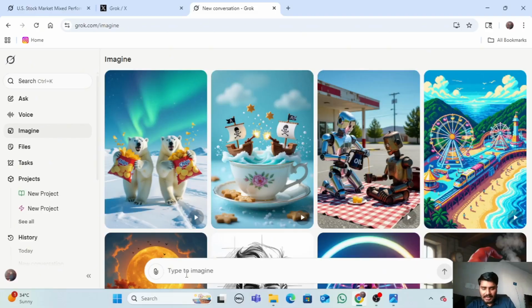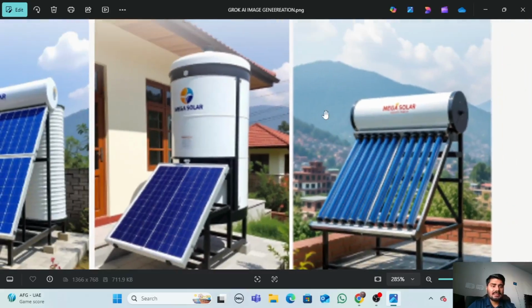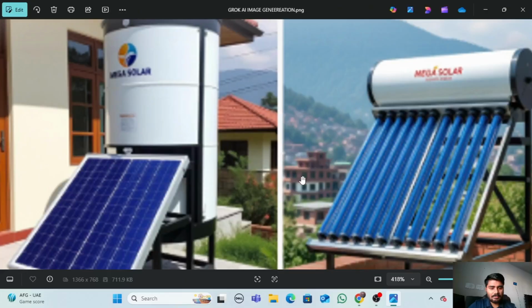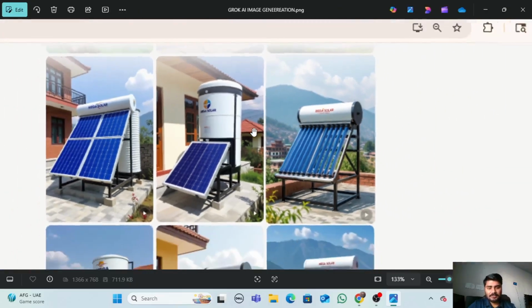For example, I will give a prompt over here: Imagine a solar heater named Mega Solar on its tank from Kathmandu Valley. It's so realistic, and the landscape is the same as we get in Kathmandu. The houses in the background that are blurred are also very similar, and we get these famous pagoda style houses. That's a very great thing.